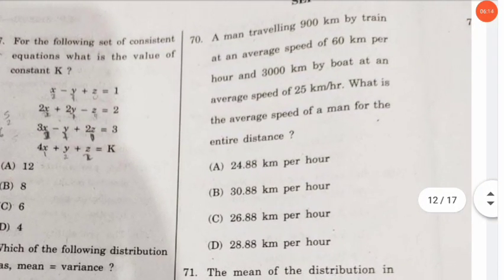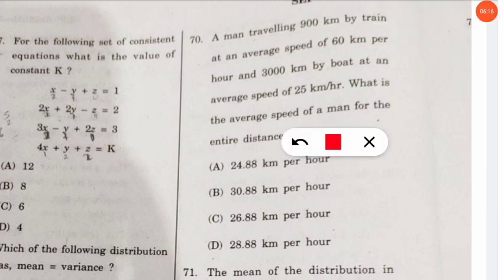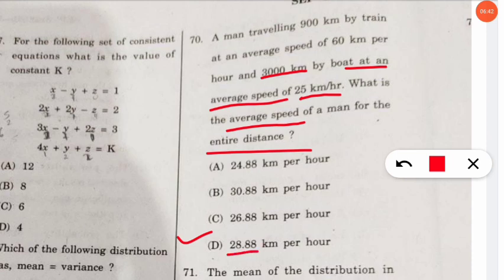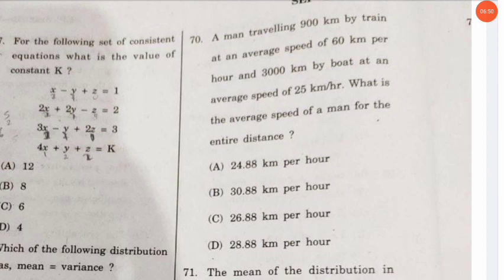The next question is, a man traveling 900 km by train at an average speed of 60 km per hour and 3000 km by boat at an average speed of 25 km per hour. So the question is, what is the average speed of the man for the entire distance? So this is the combined mean formula you have to calculate. Already we have discussed in one video. So you have to calculate it as per that. And here the correct option will be option number D, 28.88 km per hour will be the average speed of the man for the entire distance. Let's move to the next question.